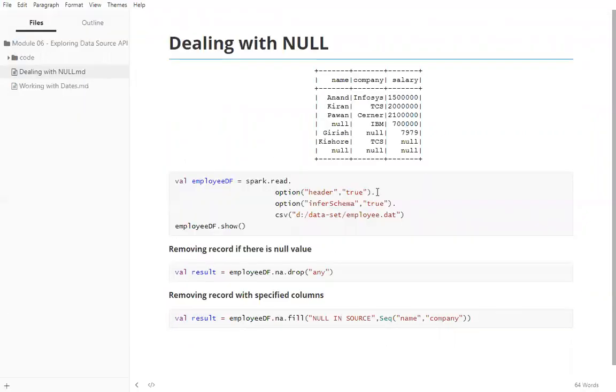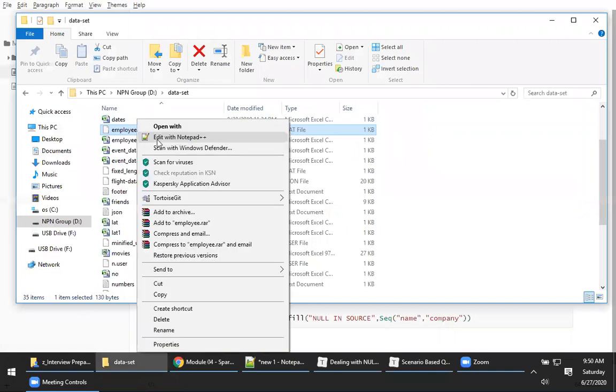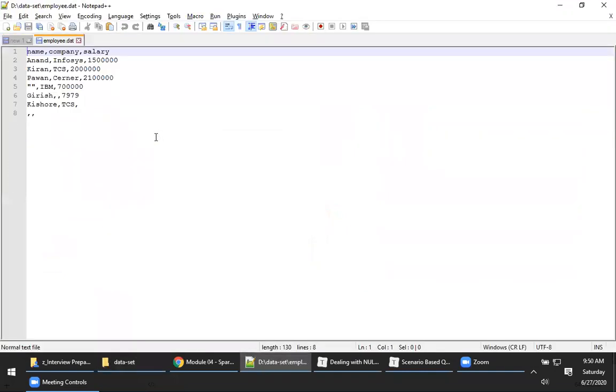The data set is the employee.dat file. If you look into this data set, can you see this? We don't have null values anywhere. Please look at this. We have just empty values here. For all these empty values, when you create a data frame and print it, it will actually show you a null value.